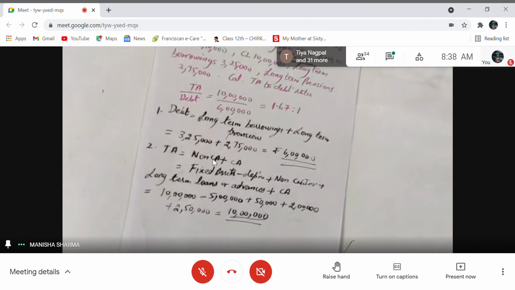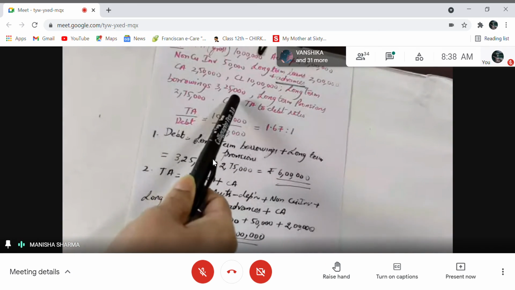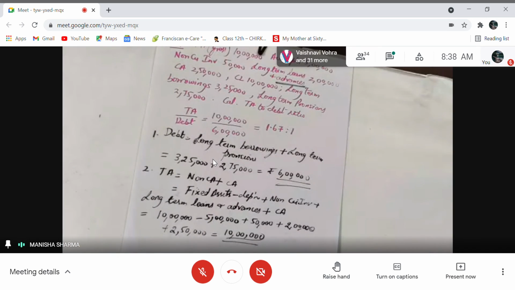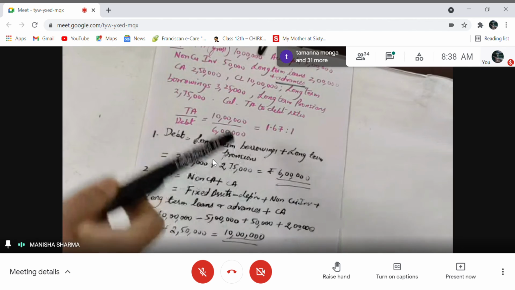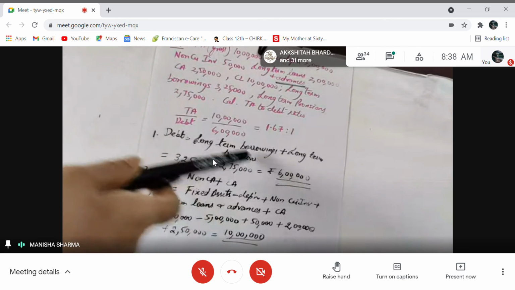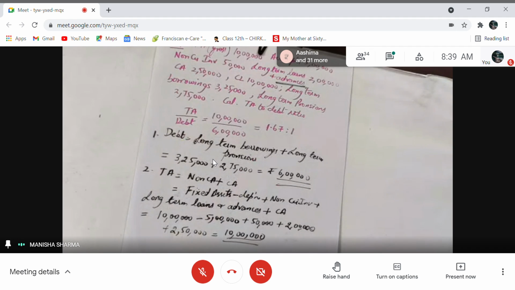Now for debt, two items are given: long-term borrowings, 3,25,000, and long-term provisions, 2,75,000. So we will add up both to get debt. We know that debt is equal to long-term borrowings plus long-term provisions. So 3,25,000 plus 2,75,000 is 6 lakhs. So I will divide total asset, 10 lakhs, by debt, that is 6 lakhs. 10 lakh divided by 6 lakh is equal to 1.67 is to 1. So we are done with the total asset to debt ratio, right?